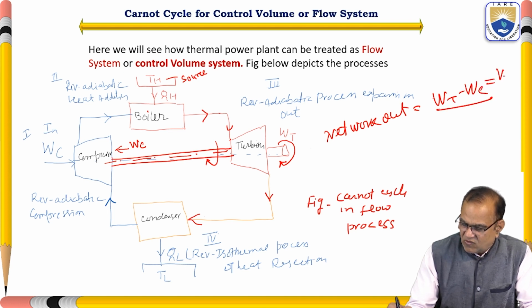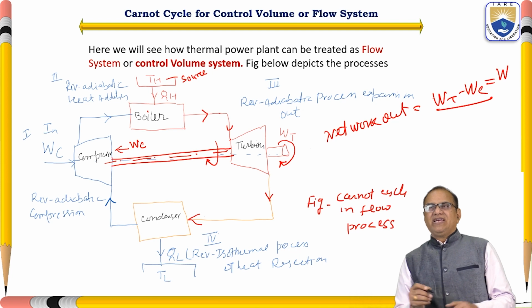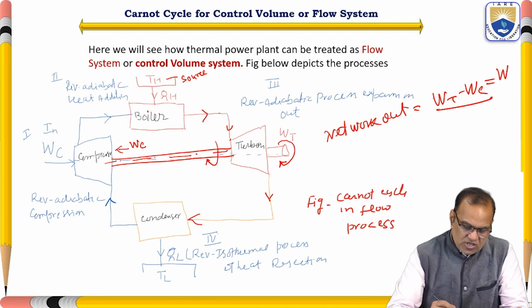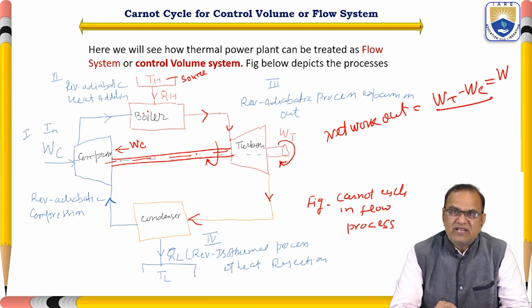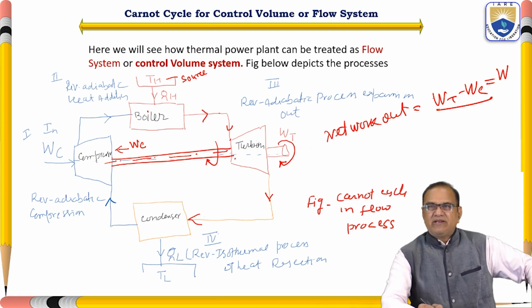This is the work done by the system. From here, water is supplied to the boiler and heat is supplied to the boiler. Due to the heat, the water is evaporated and becomes steam. This high temperature and high pressure steam enters the turbine.